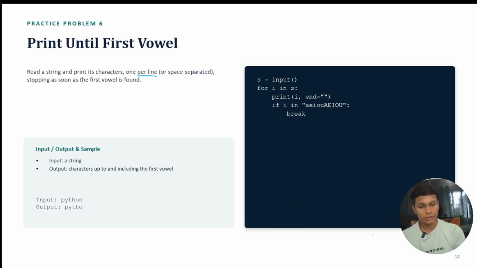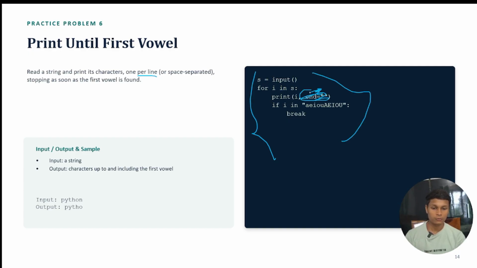So this is the way we are going to print the thing, print till the first vowel. Okay. So why I say that this code was not correct is because of this part only. If you remove this part only, don't remove the whole code, our code becomes correct. Okay. Because we have to print one per line, and after that, space separated also.